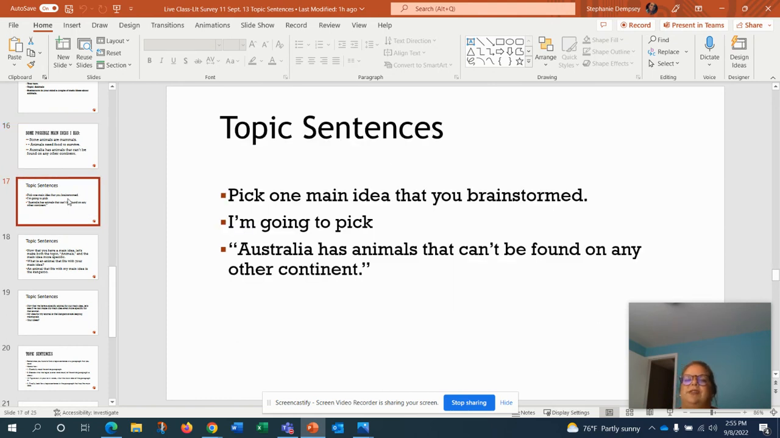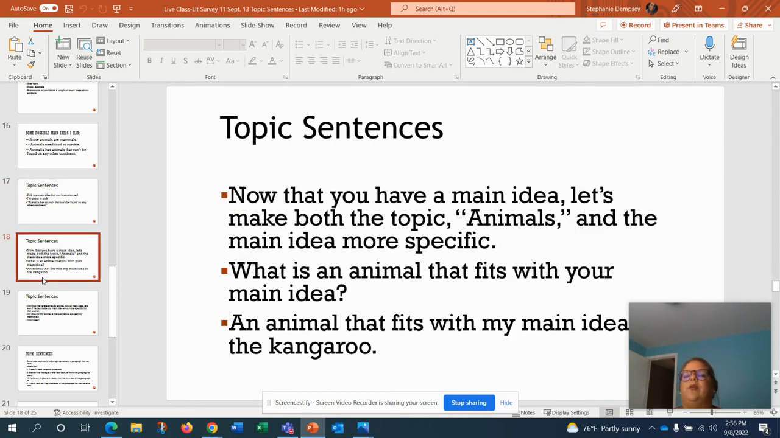So, for topic sentences, I'm going to pick one main idea that I brainstormed, and I'm going to pick Australia has animals that can't be found on any other continent. So, you have a main idea, and let's make both the topic animals and the main idea more specific. We want them specified with a lot of detail to make sure that people really understand what we're talking about. So, what is the animal? What is an animal that fits with your main idea? An animal that fits with the main idea is the kangaroo.